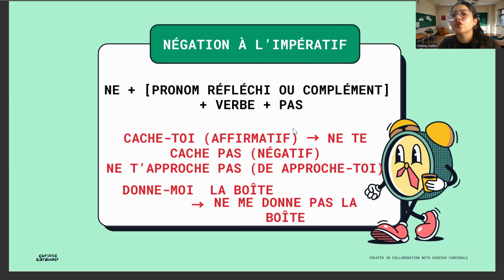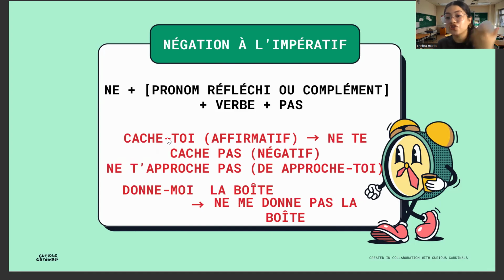Let's see the negation with imperative. Whenever the negation is with imperative, we do not have the tendency to change any of the things. If you remember when we did imperative, whenever we use the pronominal verbs, we always change te to toi, and this has to come after the main verb.